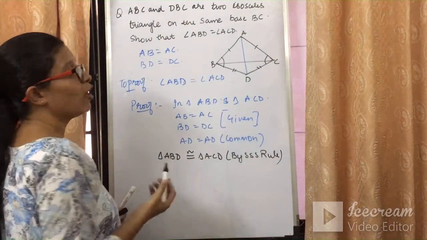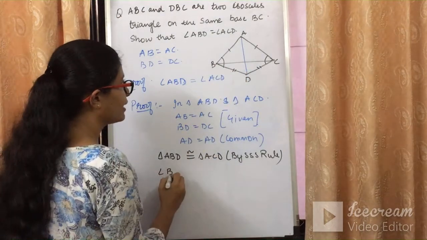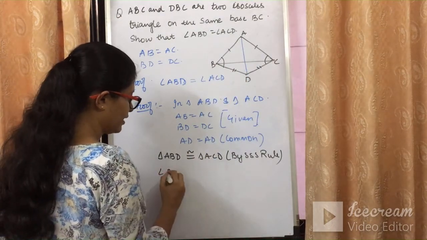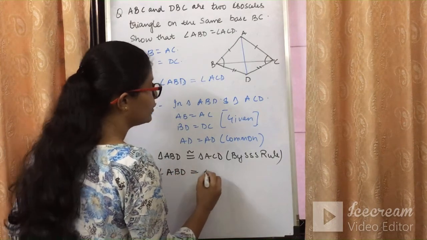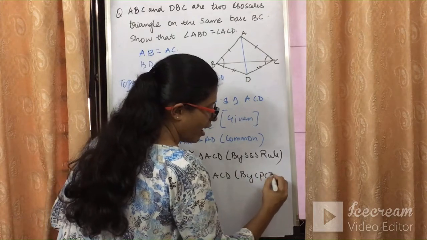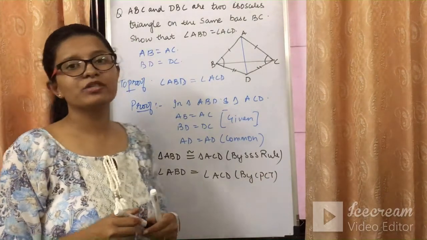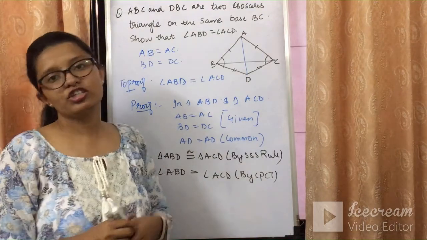So this is the way how we can prove the triangles congruent, and by CPCT we can say that angle ABD is equal to angle ACD by CPCT. I hope the sum must be clear to you, and you must have seen the sums are quite easy if you go step by step.